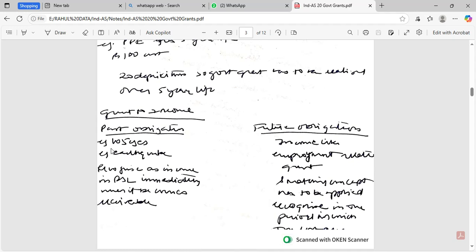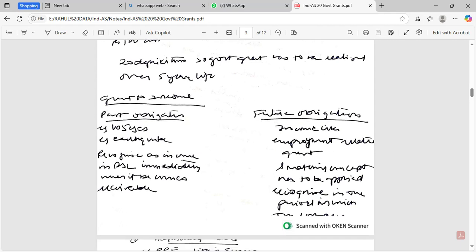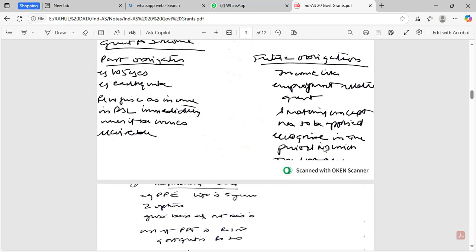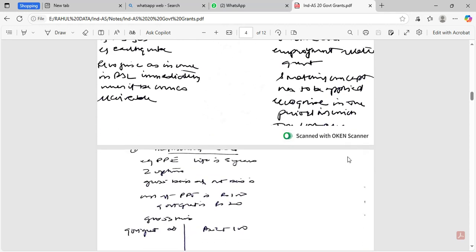Government grant of income, past obligation, losses, earthquake, recognized in the P&L immediately when it becomes receivable. Future obligations, income like employment related grants, matching concept: to be recognized in the period in which the costs are related.